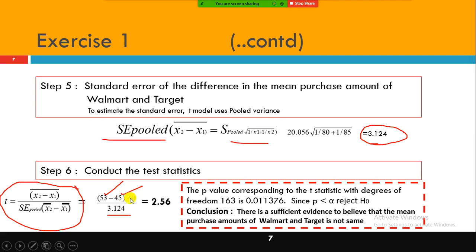The difference between the population means under the hypothesis is 0, okay? With 3.124 in the denominator, you get 2.5.